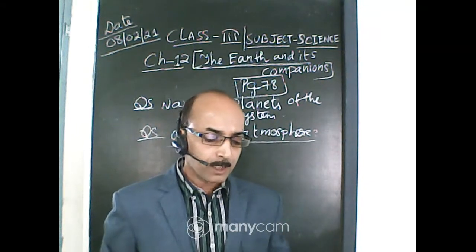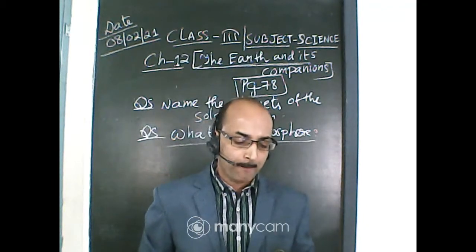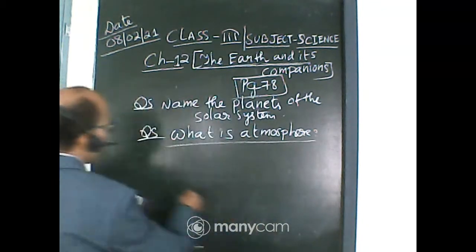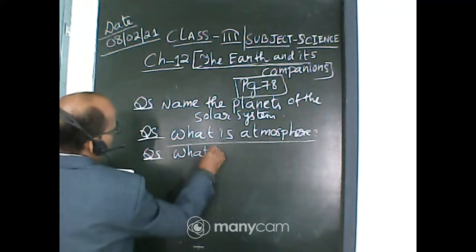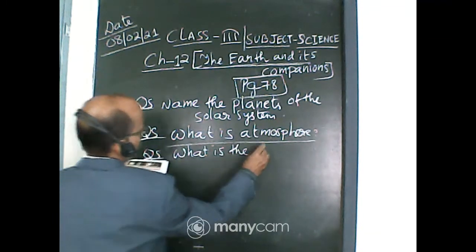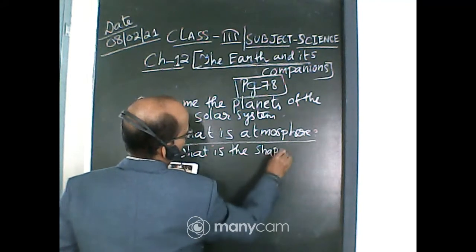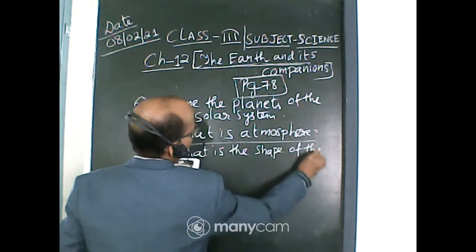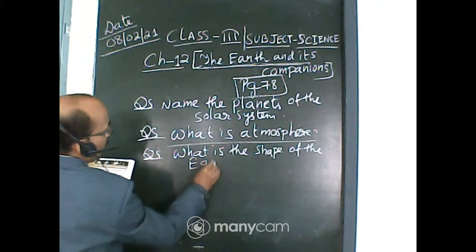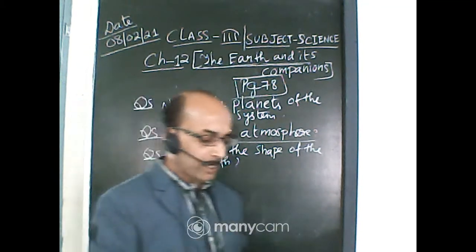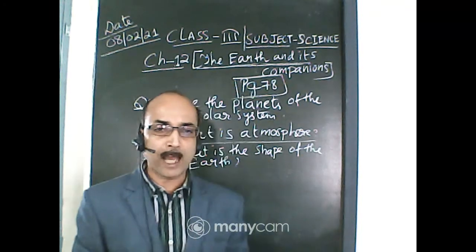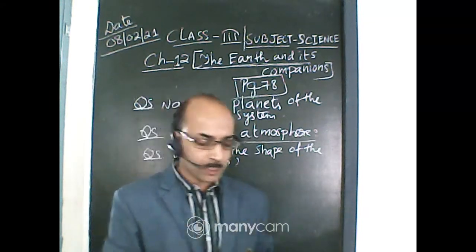Now shape of the Earth. Question can be, what is the shape of the Earth? Very important. I have told you the Earth looks flat to us, but it is not.